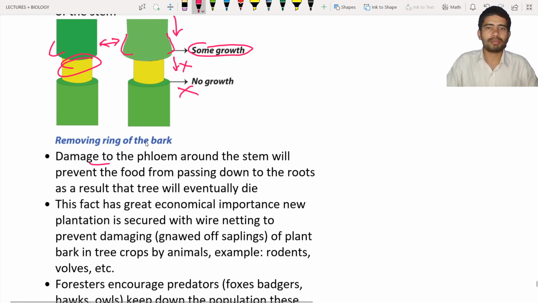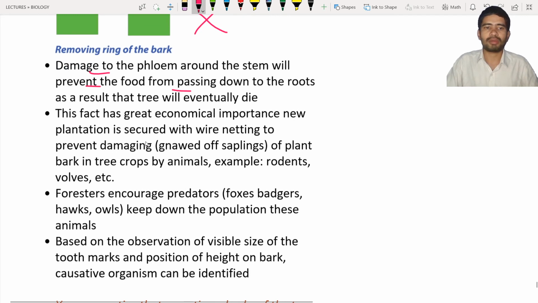So damage to the phloem around the stem will prevent the food from moving downwards, and as a result, after a few days, this plant is going to die. Why? Because the roots will not get enough food materials. As a result, the tree will die. Okay, this fact has great economical importance. So what is meant by great economical importance?